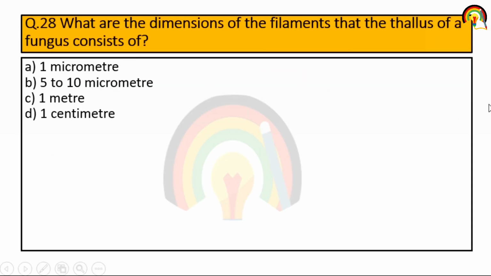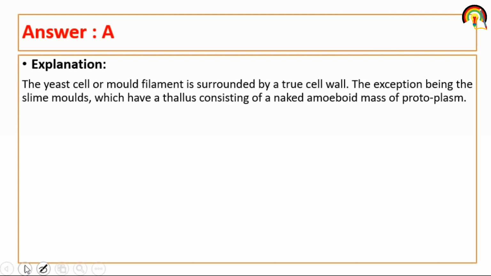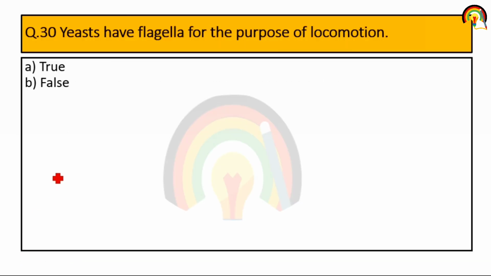Next one. What are the dimensions of the filament that the thallus of a fungus consists of? 1 micrometer, 5 to 10 micrometer, 1 meter, 1 centimeter. So the dimension of the filament that the thallus of a fungus consists of is 5 to 10 micrometer. Next one. The yeast cell or mold filament is surrounded by a true cell wall. So it's correct. Yeast have flagella for the purpose of locomotion? No.